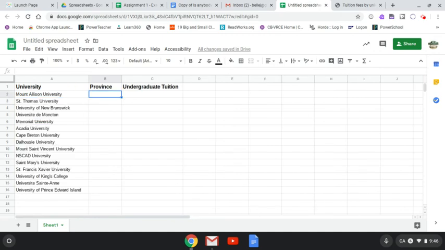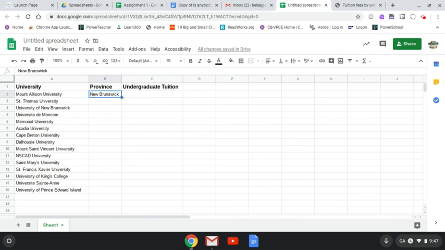All right, so now I'm ready to start entering the names of the provinces. So the first 4 of them all come from New Brunswick. So I'm going to type in New Brunswick. And I'm going to show you one of the features in Sheets and in Excel and in any spreadsheet program: you're able to quick copy or autofill information. So rather than typing New Brunswick 4 times or copying and pasting it,